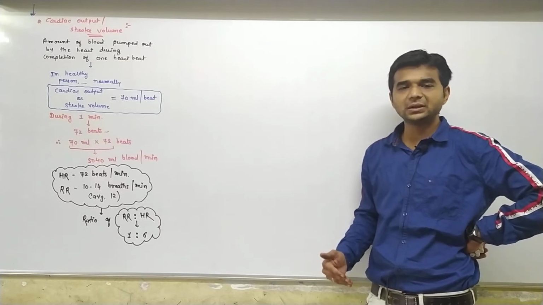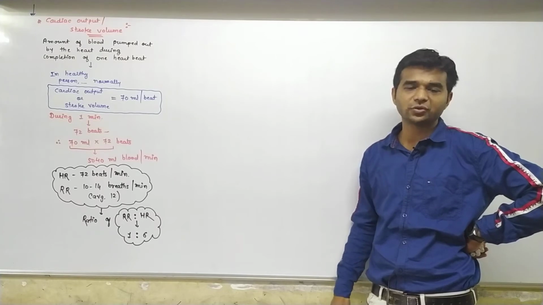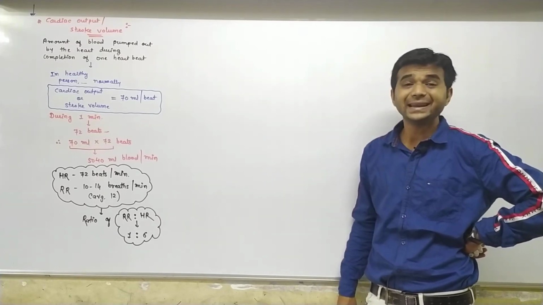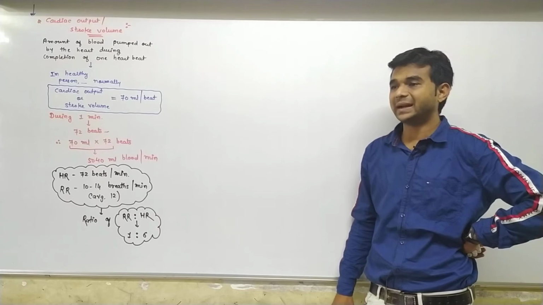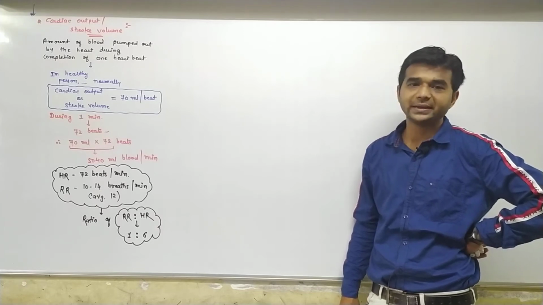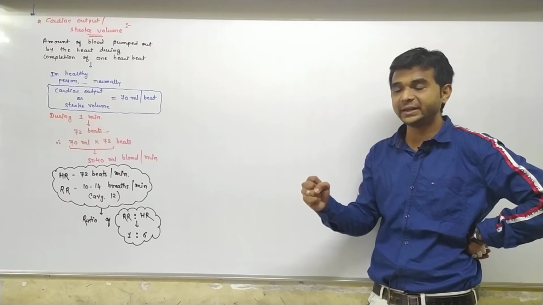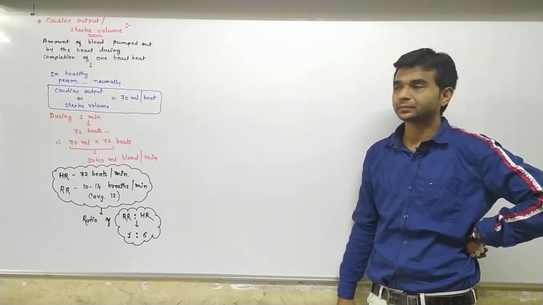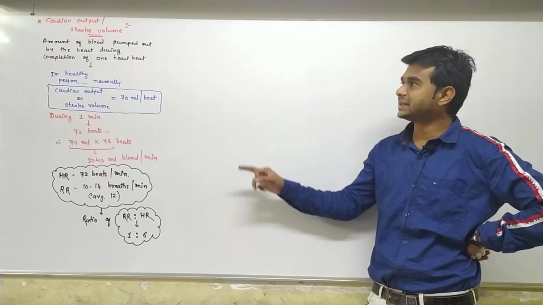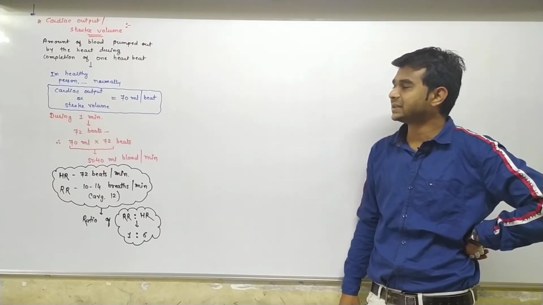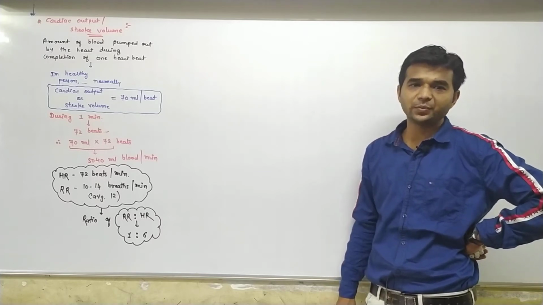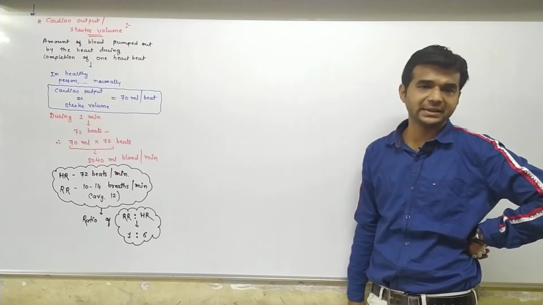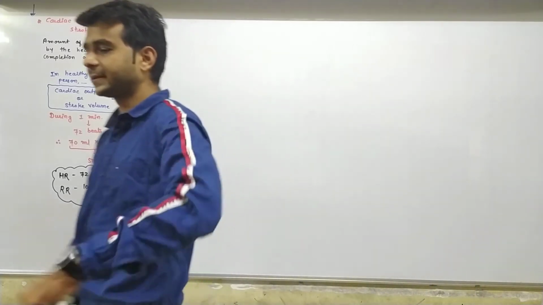Normally in a healthy person, 70 ml stroke volume is there, but in athletes the cardiac output is much more, because athletes train their body, that's why they have a very strong heart. Okay, so this is about cardiac output as well as stroke volume. Let us discuss a few points of the ECG. Fine, let us start with this.